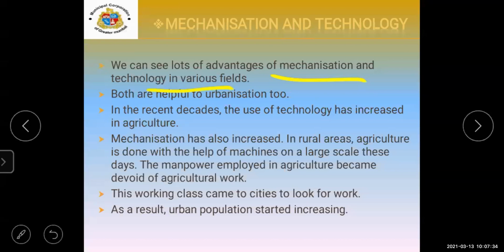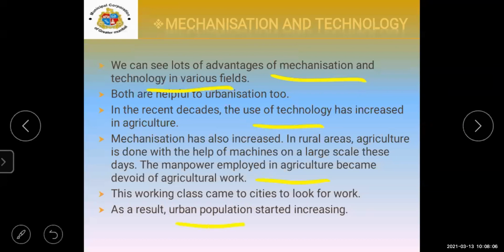In the recent decade, the use of technology in agriculture has increased, and mechanization has also increased. For example, in rural areas, agriculture is done with the help of machines on a large scale these days. The manpower employed in agriculture became devoid of agricultural work. This working class came to cities to look for work.